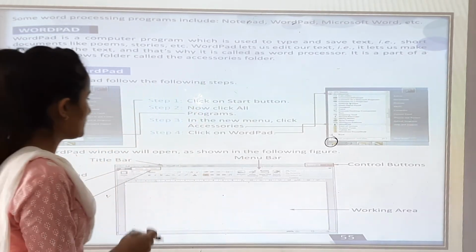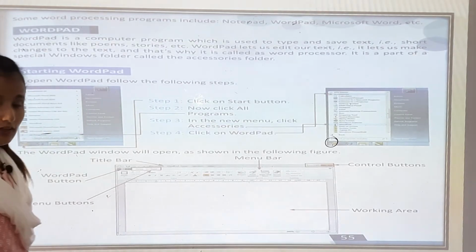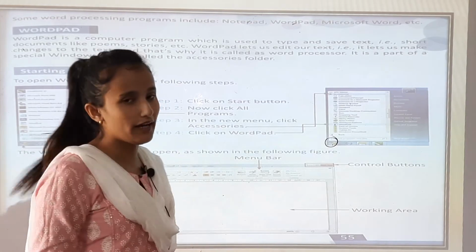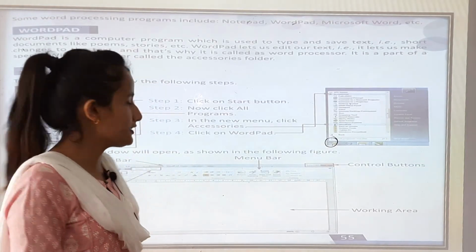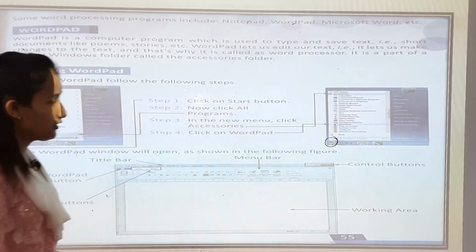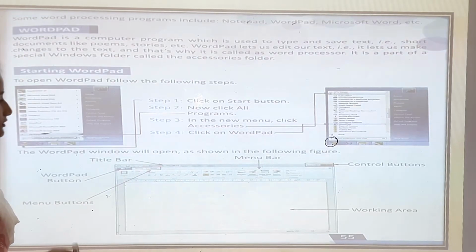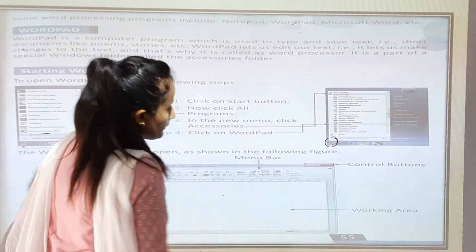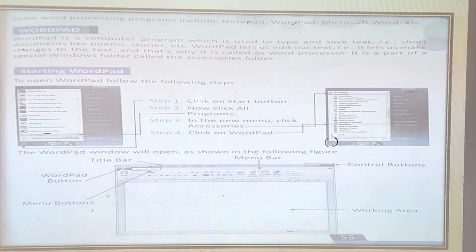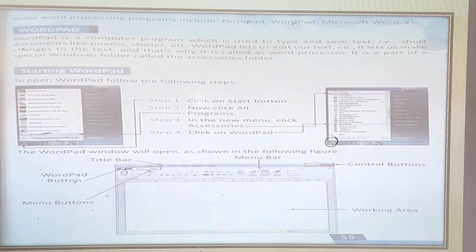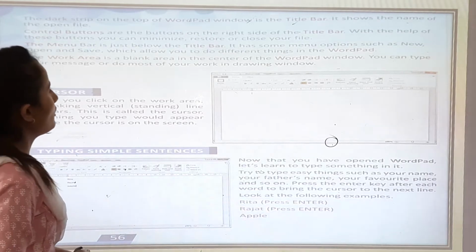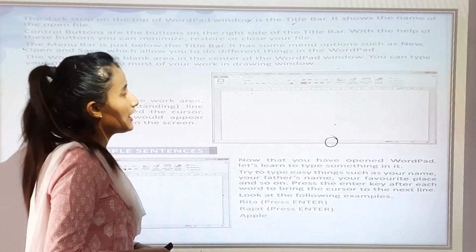Okay, now these are the features that you can see on your screen when you have done all this step by step. This is Wattpad. The features are: title bar, menu bar, control buttons, work area, and menu button. Now on the next page, the dark strip on the top of the Wattpad window is the title bar.